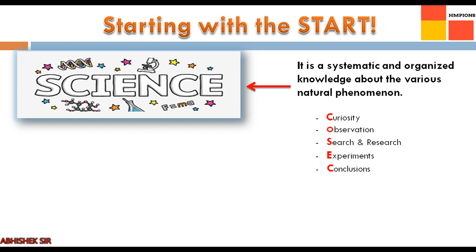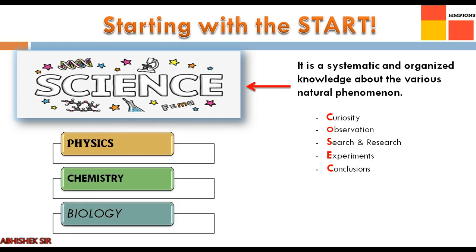This thought led him to search and research. For a proof, for a conclusion, he needed to do experiments. He did some experiments. He concluded that there is a force responsible that binds everything to the earth, and that led to a very famous theory and a rule we call as universal law of gravitation.